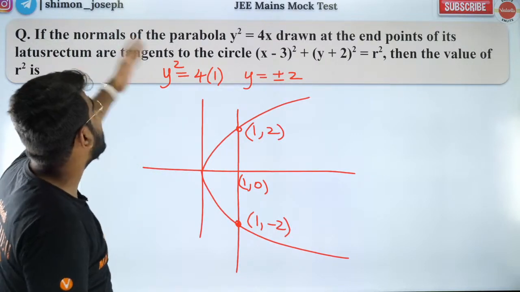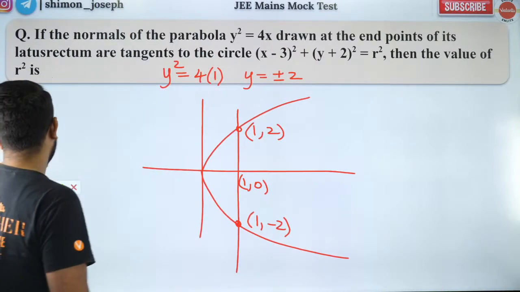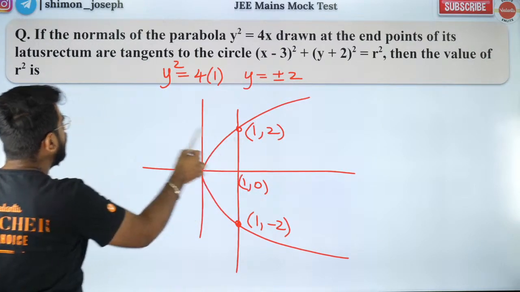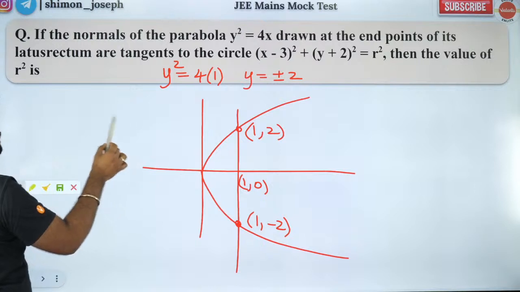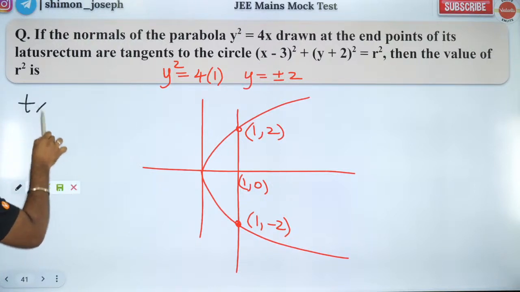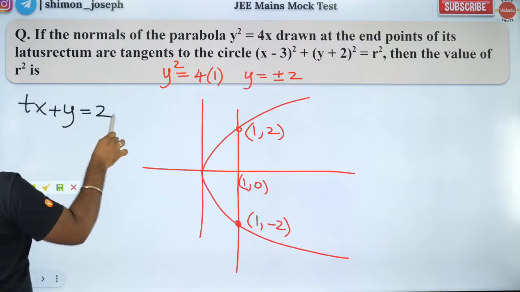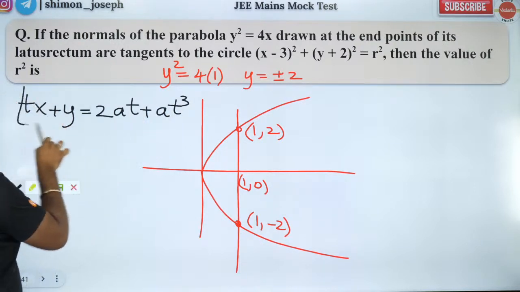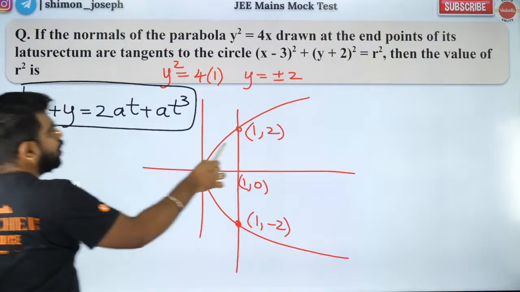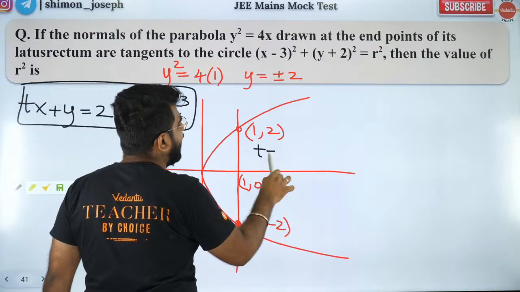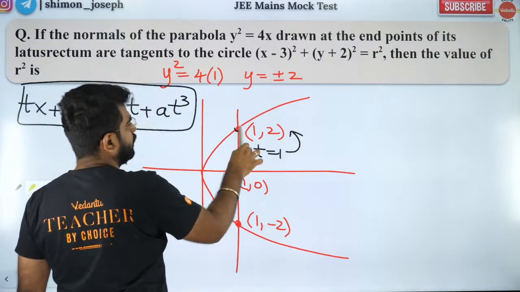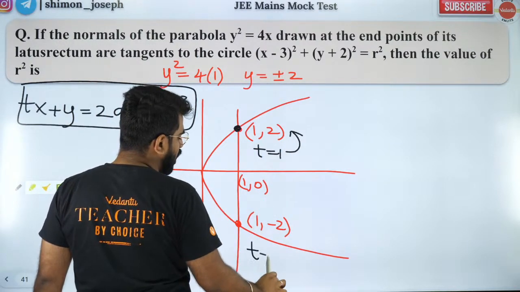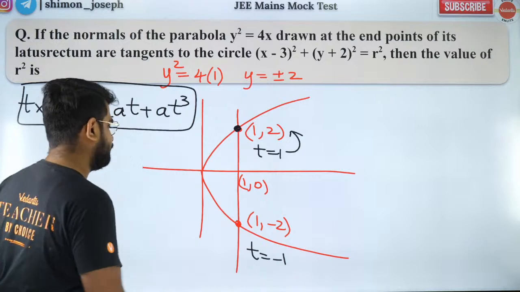Now that will be tangent to the circle. So the normal at the point, you can find the equation. What is the equation of normal? It is going to be tx plus y equal to 2at plus at cube. That's the equation of normal. Do you all remember? So for the latus rectum, at this end point the parameter is t equal to 1, and at this end point the parameter is t equal to minus 1.